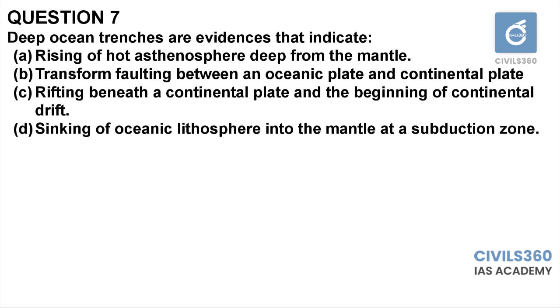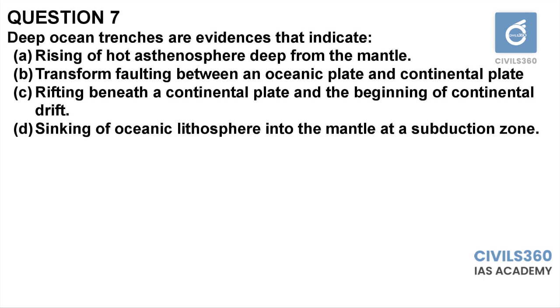That trench will be the zone where the oceanic crust, being denser, will subduct into the continental crust and it will be melted once it reaches the asthenosphere. The detailed diagram is provided in the answer key. Please go through it as well. Option A and option D are very close. Out of the two options, option D is the better suited one, because rising of hot asthenosphere deep from the